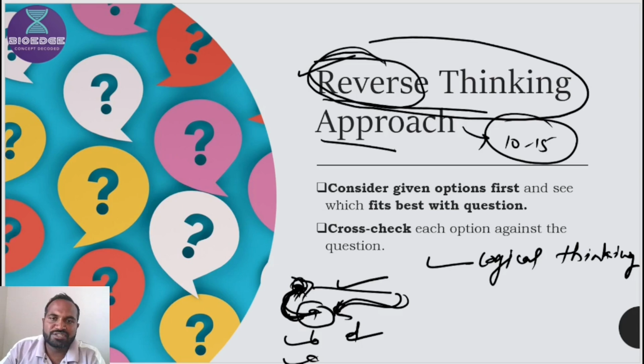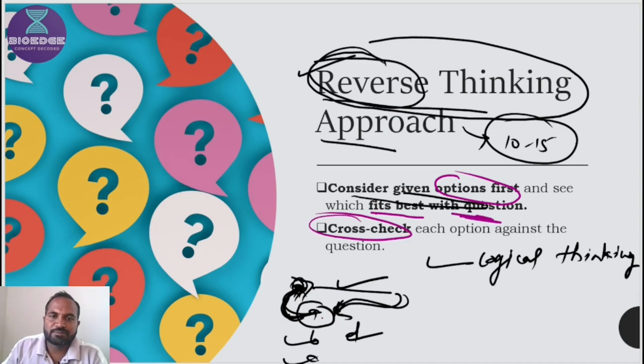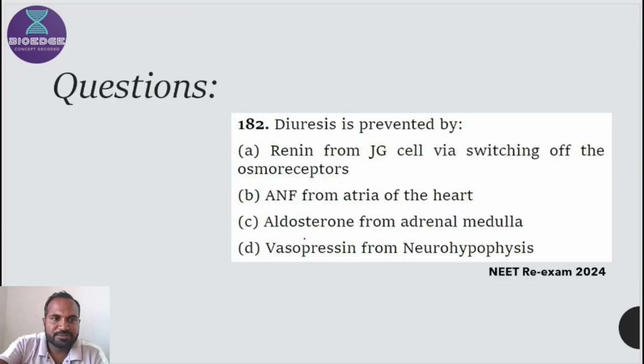In this strategy you should consider the given options first, and then fit these options with the question's demand. Then cross-check whether each statement is correct or wrong. This is the simple strategy. Let's practice this strategy with one example.